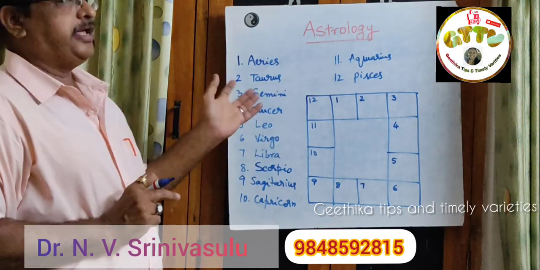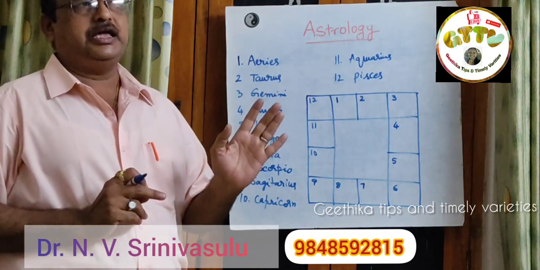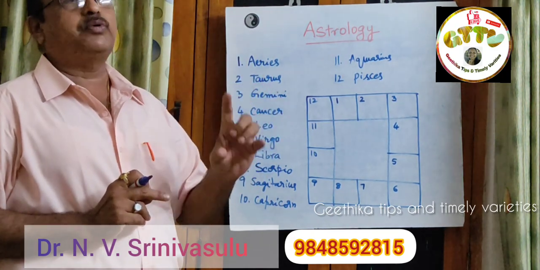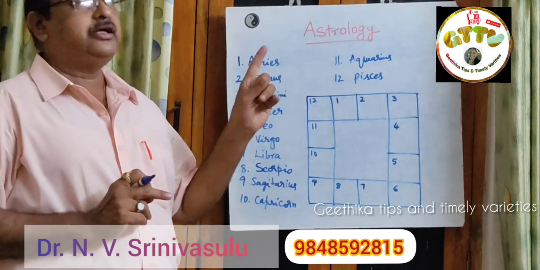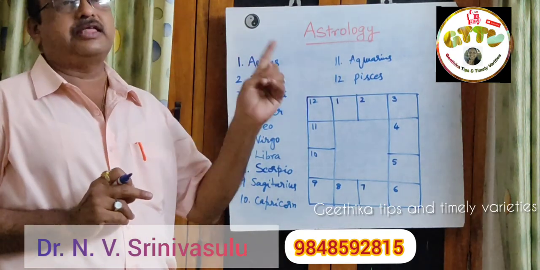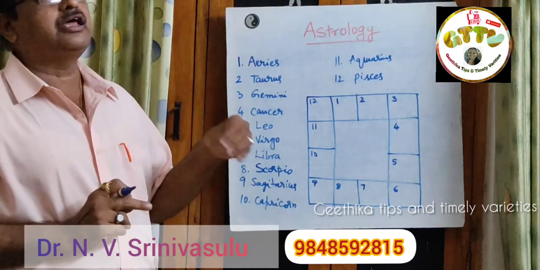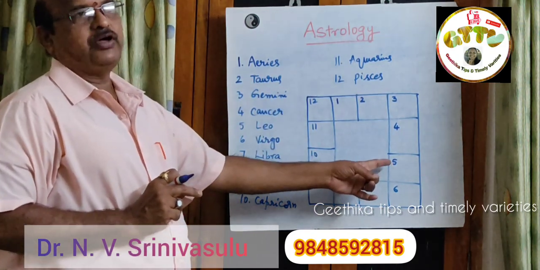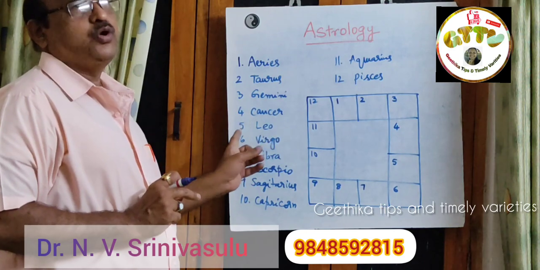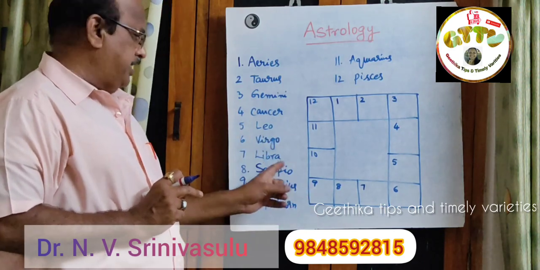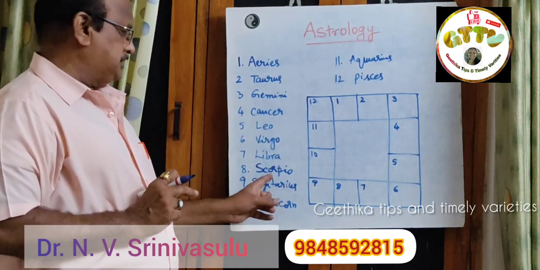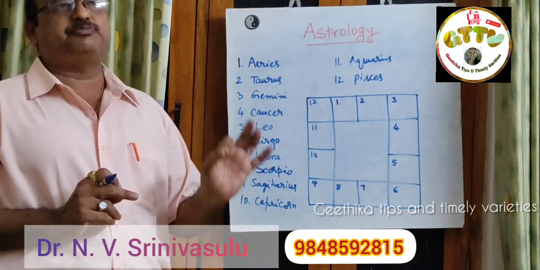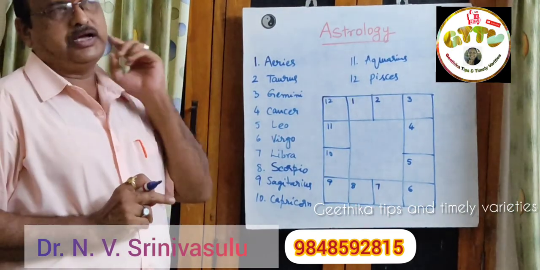In the case of the North Indian style, the representation of the zodiac signs or horoscope will be entirely different, and all the zodiac signs are arranged in the anti-clockwise direction. That I will show you later. For example, 5 represents Leo, 9 is Sagittarius, and 12 is Pisces. So these are the fixed positions for all the 12 zodiac signs.